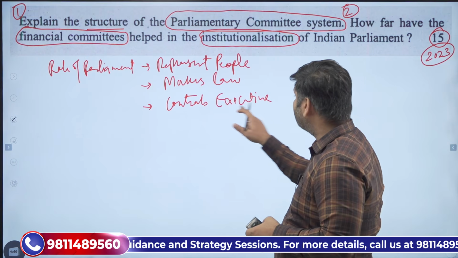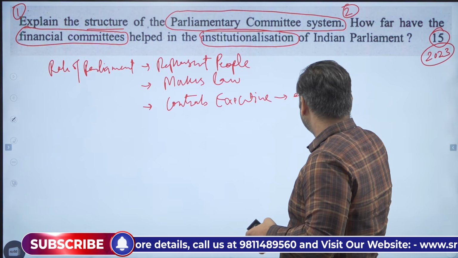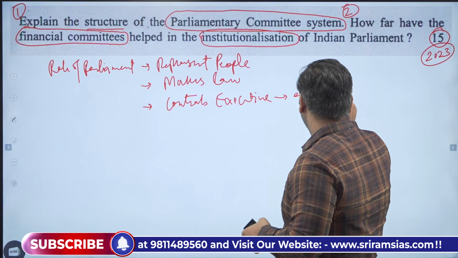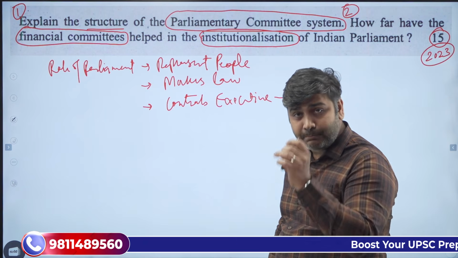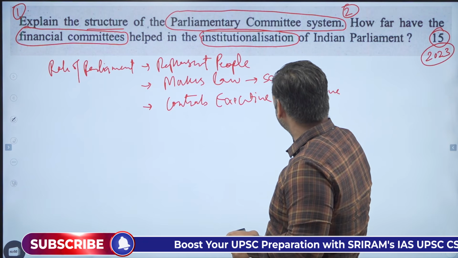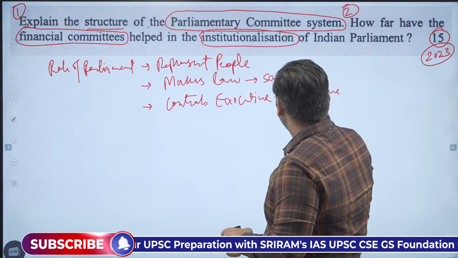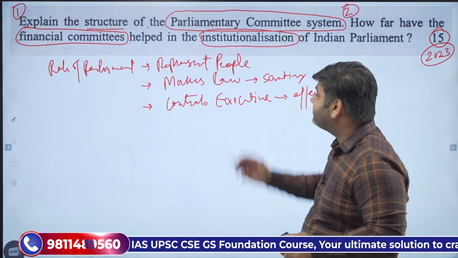Now, the control of the executive must be effective, isn't it? The laws which the parliament is making, they must be impactful, they must be better, there must be scrutiny before making any law, isn't it? And of course, the parliament represents the people.